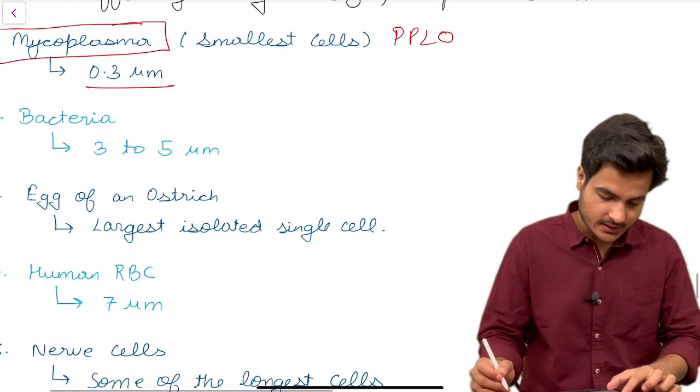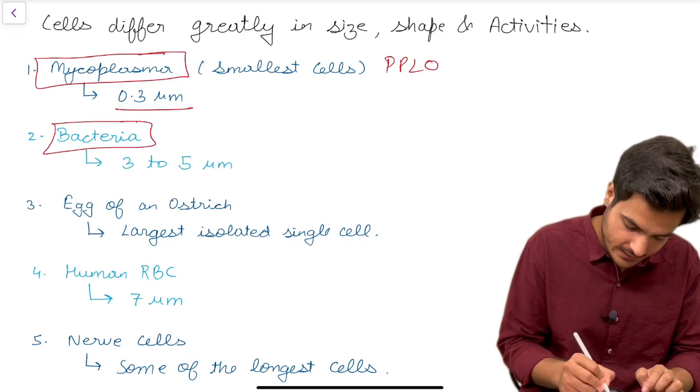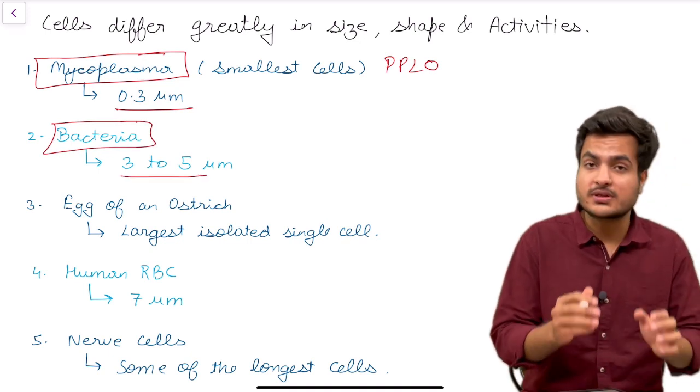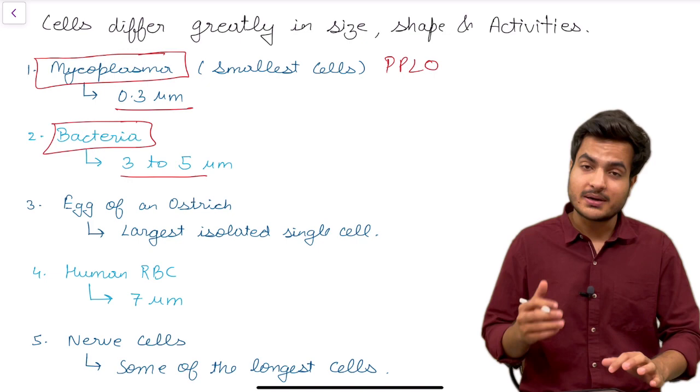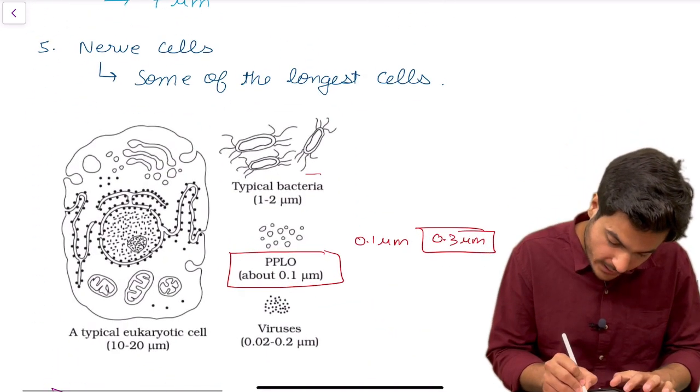Now let's see another example, which is of bacteria. Bacteria in the text is mentioned to have a size of 3 to 5 micrometer, but in the diagram it is given only as 1 to 2 micrometer.